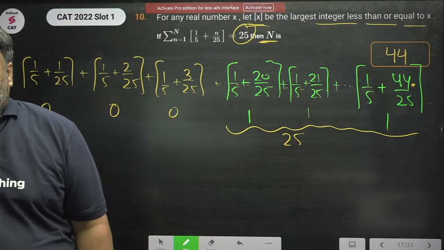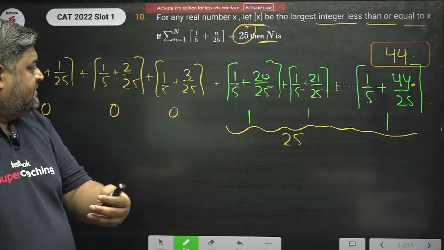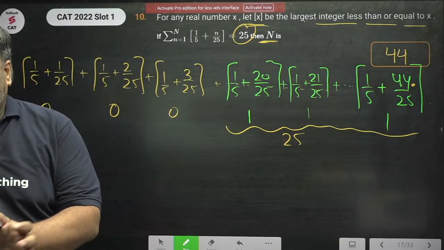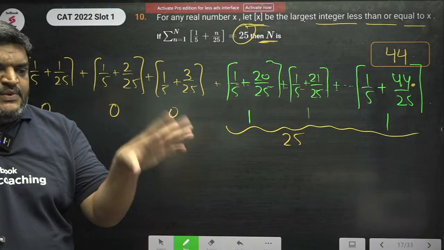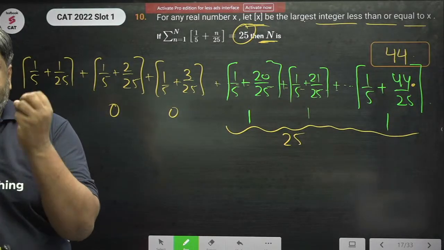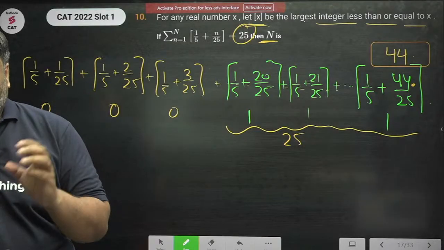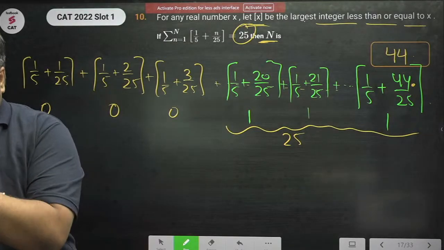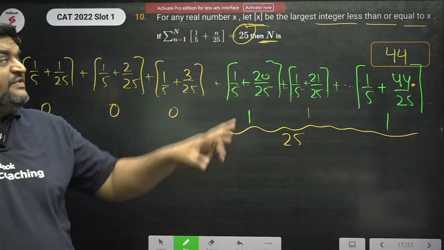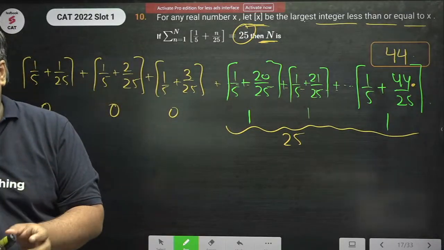For n equal to 1 to n equal to 19, the greatest integer of each term is 0. From n equal to 20 to n equal to 44, the greatest integer of each term is 1. There are 25 terms, which was asked. Sorted?